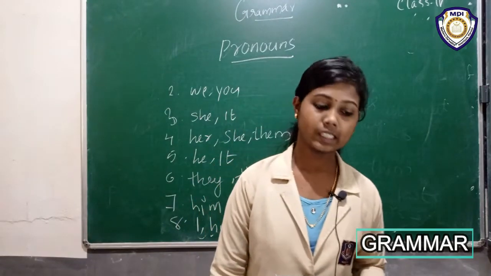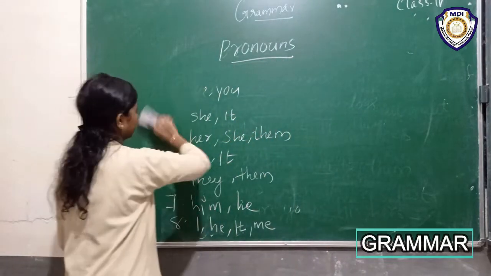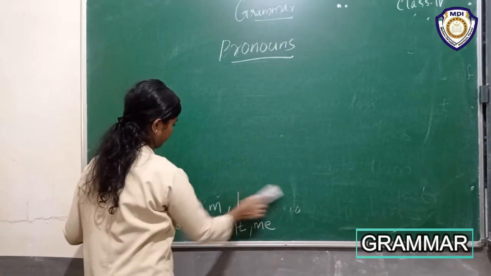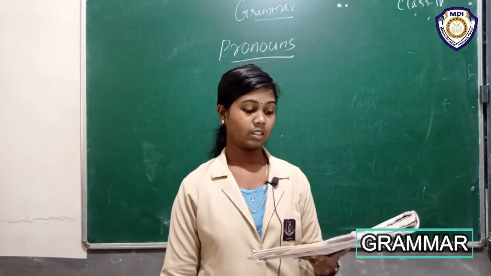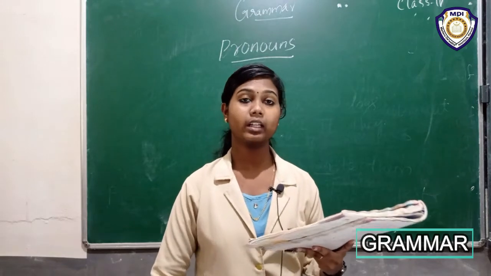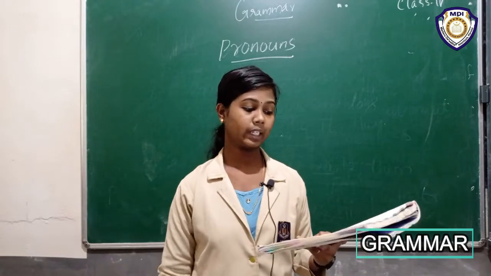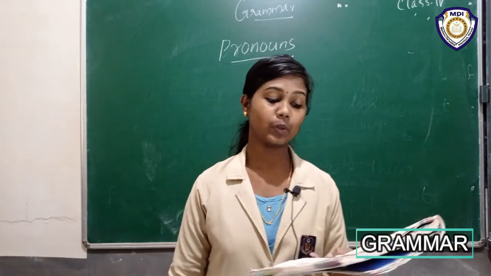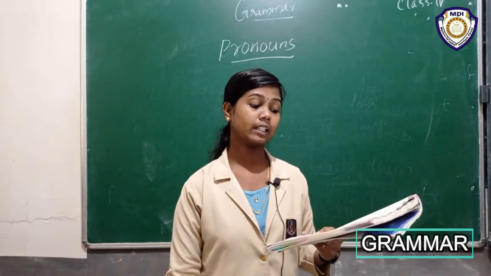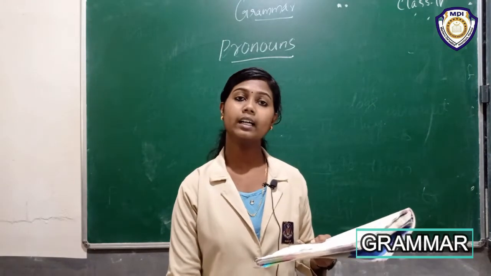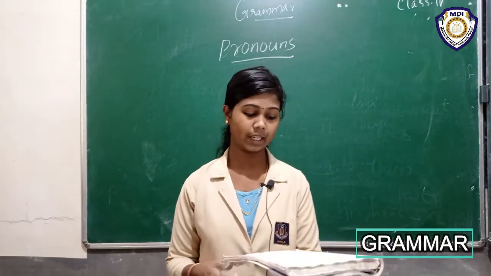Okay, you do it yourself. Then C activity. All of you listen to C activity. C. Circle the possessive pronoun and underline the nouns they stand for. One has been done for you. Okay, here circle the possessive pronouns in the sentence. Here are given 8 sentences. Then circle the possessive pronouns and underline the nouns. Okay, first one is already there.